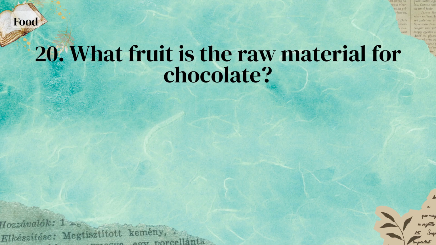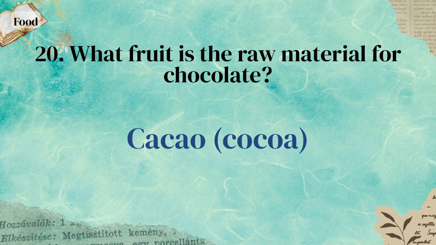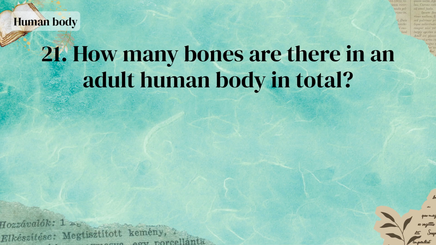Kiribati. What fruit is the raw material for chocolate? Cacao, cocoa. How many bones are there in an adult human body in total? 206 bones.